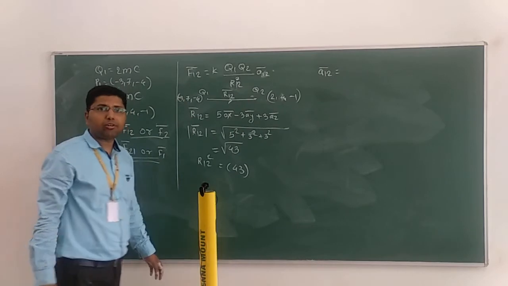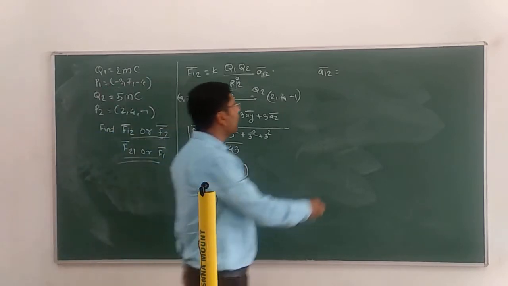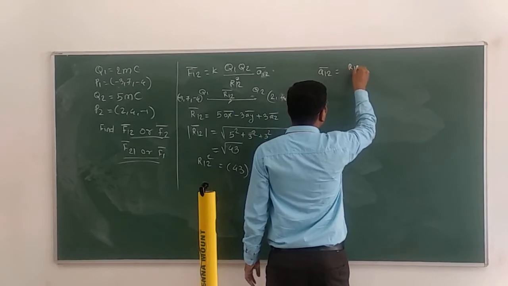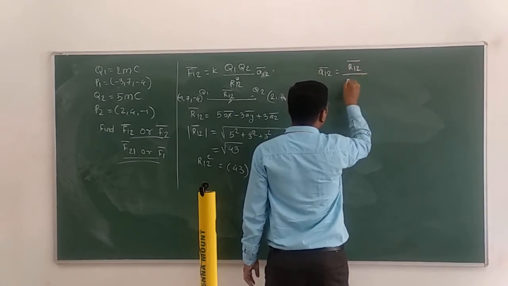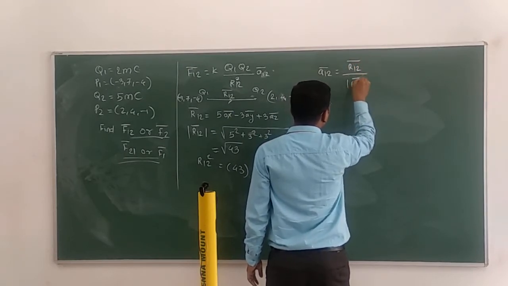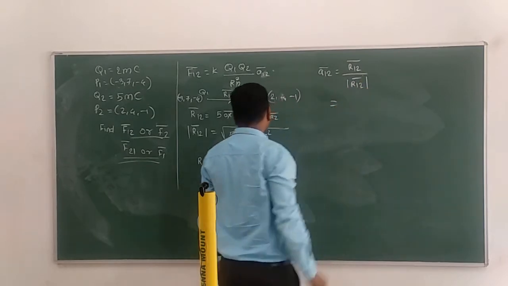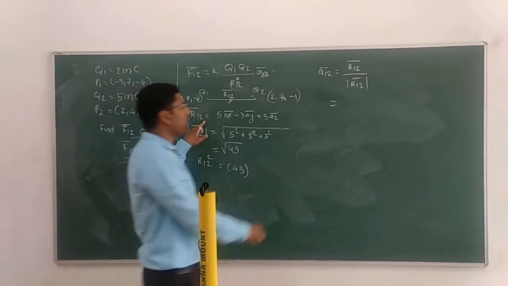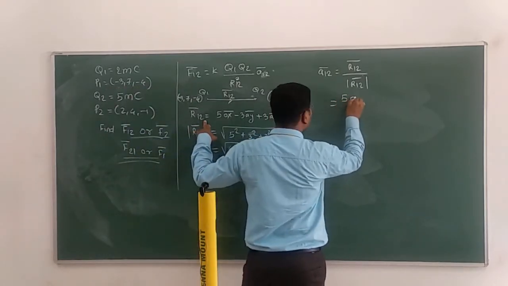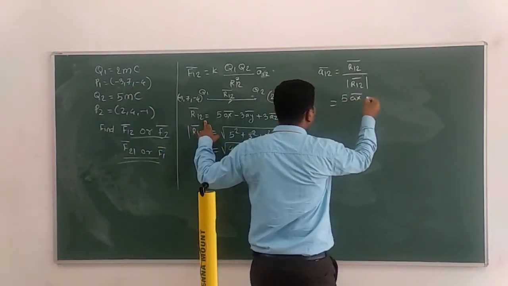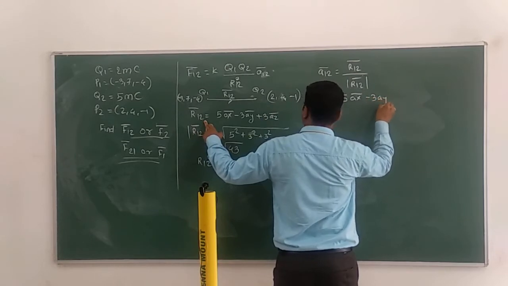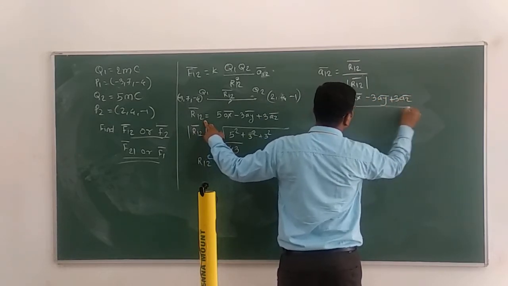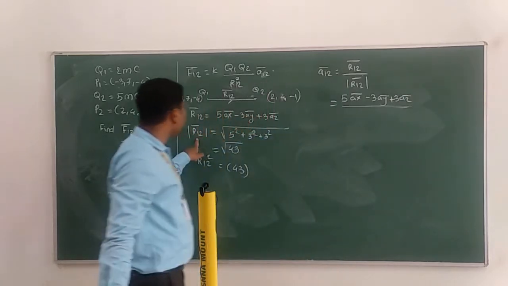How to calculate unit vector? We have to calculate the unit vector by this. On the upside, we have to write R12 bar divided by magnitude of R12 bar. So what is R12 bar? We have this R12 bar here. So directly write 5 ax bar minus 3 ay bar plus 3 az bar divided by mod of R12 bar.